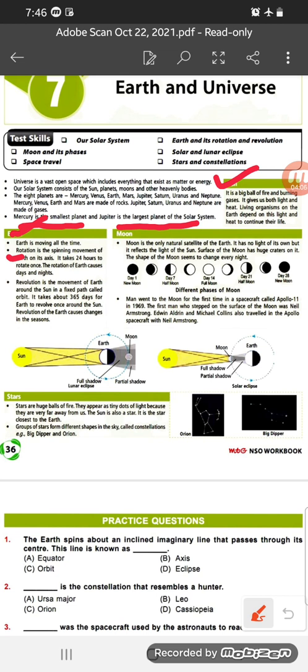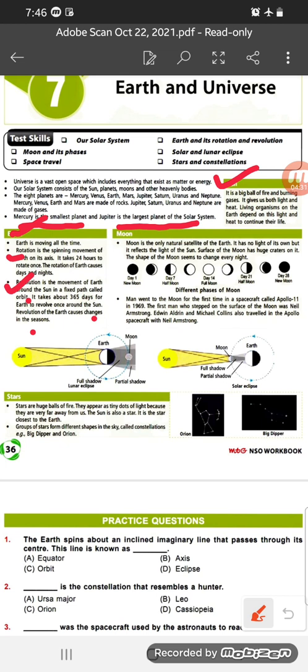Okay, now the revolution is also a movement of the earth around the sun in a fixed path called orbit. It takes about 365 days for earth to revolve once around the sun. Revolution of the earth causes changes in the season.